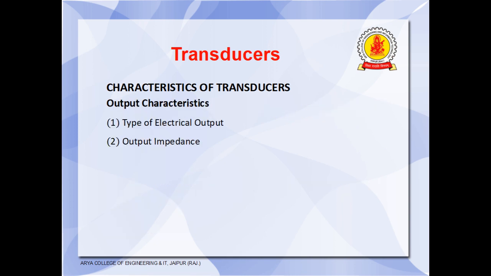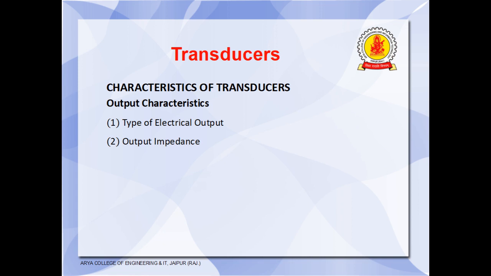Then third type of characteristics are the output characteristics. In this category, there are 2 points we have to consider: type of electrical output and output impedance. Type of electrical output means the response of a transducer may be in the form of voltage, current or impedance. Now it should be checked whether these quantities are suitable for next stage of the system or not. If not, they have to be manipulated by signal conditioning so as to make them drive the subsequent stages of the instrumentation system. And what is output impedance?